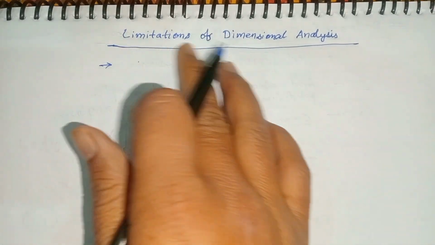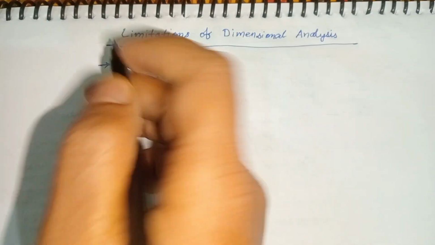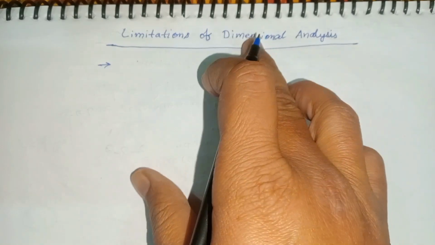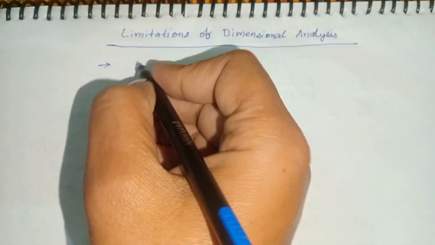Let us see the limitations of dimensional analysis. Limitations means the boundary line above which the concept is ineffective.